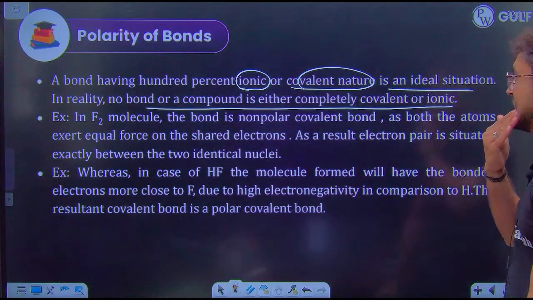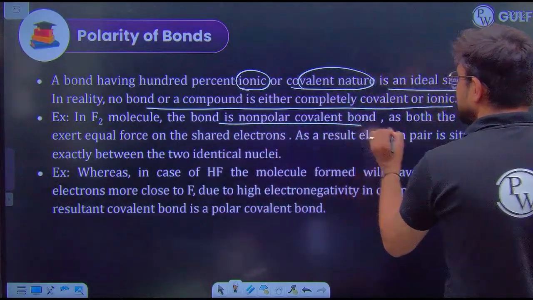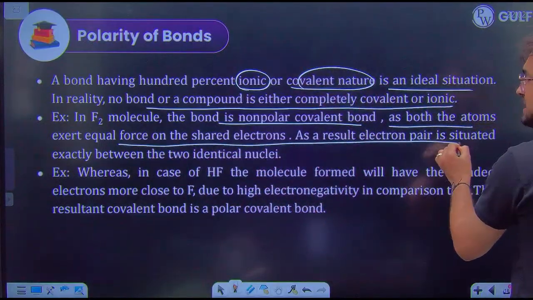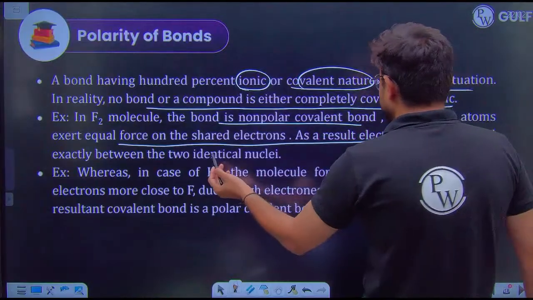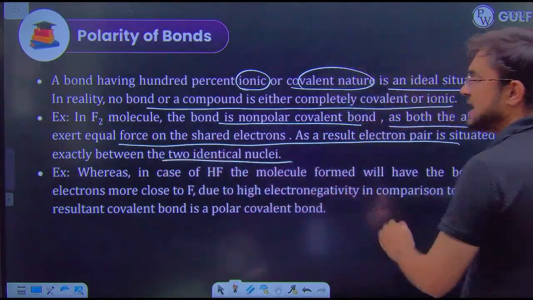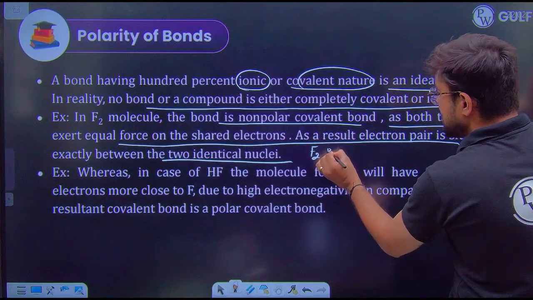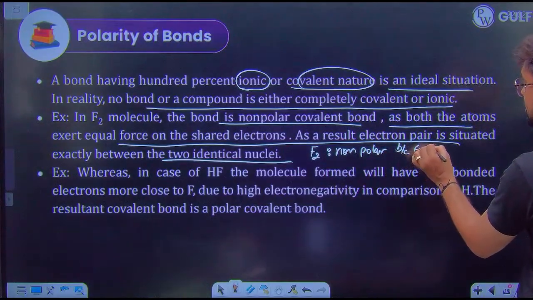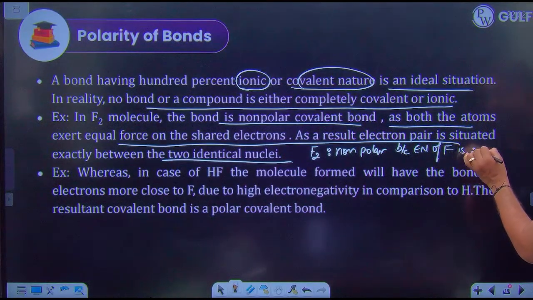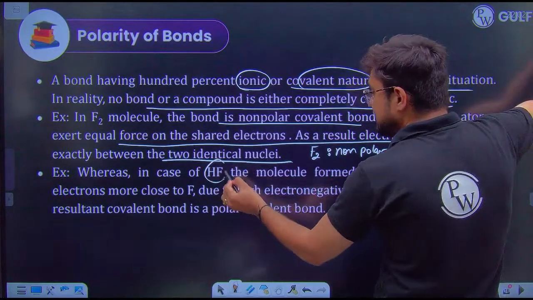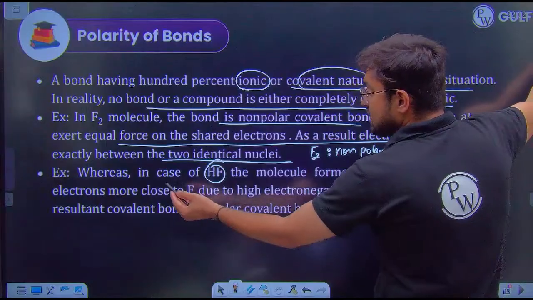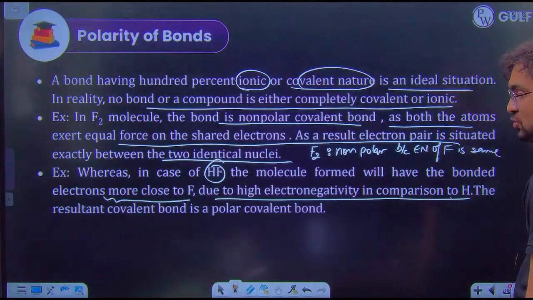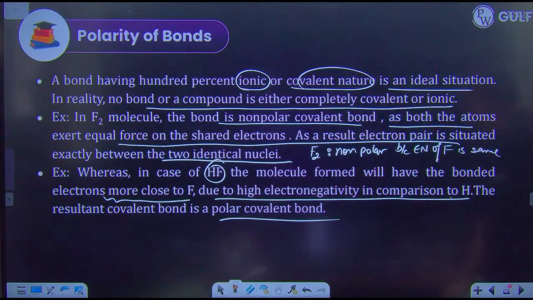In the fluorine molecule, there is a complete non-polar covalent bond as both atoms exert equal force on the electron. Because of the same electronegativity, the electron pair is situated exactly in between them, which means we consider the F2 molecule a non-polar molecule because the electronegativity of fluorine is the same on both sides. But in the case of HF, the electrons move closer to fluorine due to its high electronegativity in comparison to hydrogen. So we get a polar covalent bond.